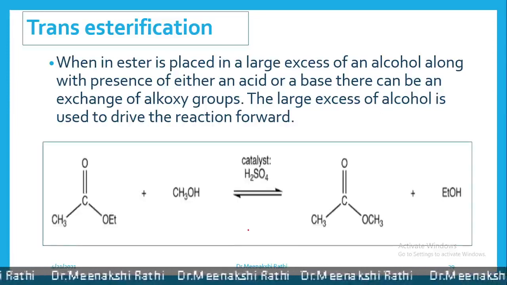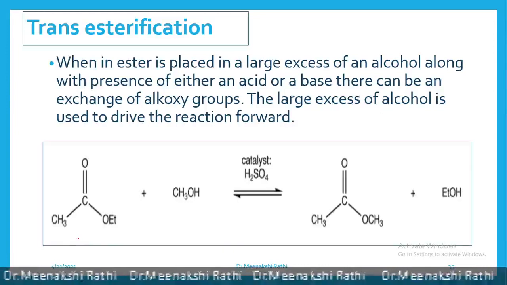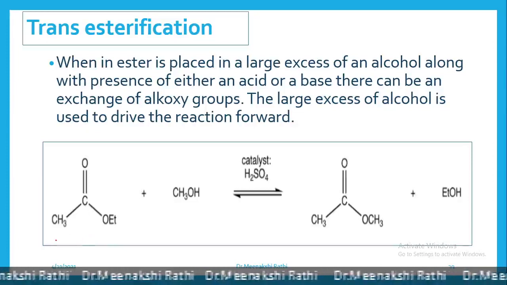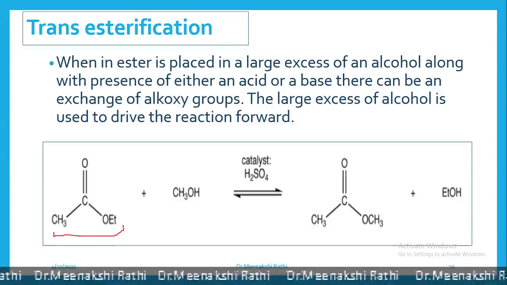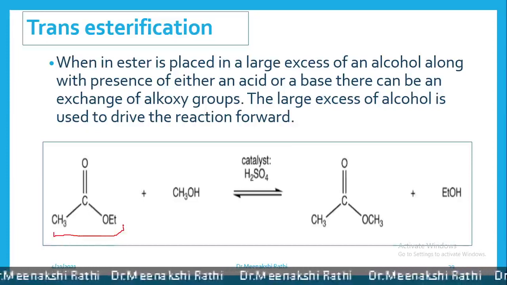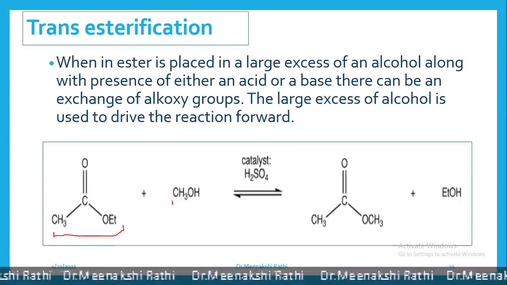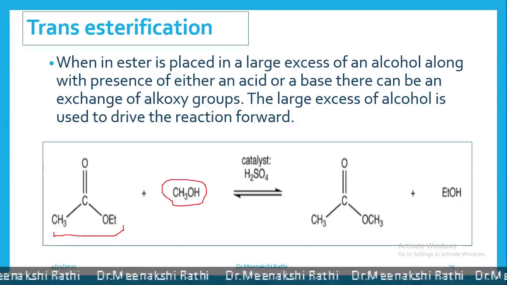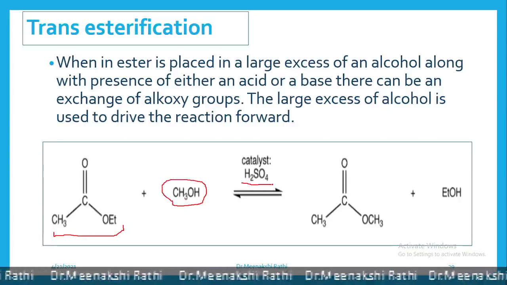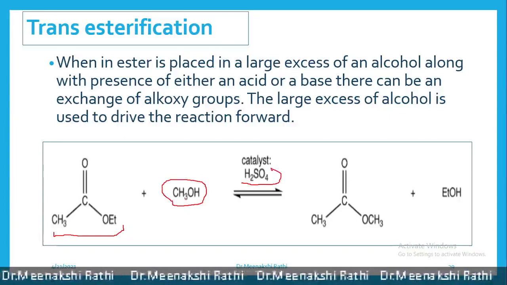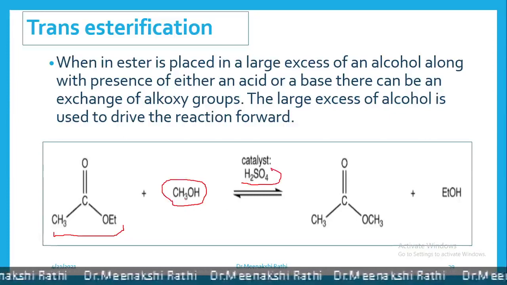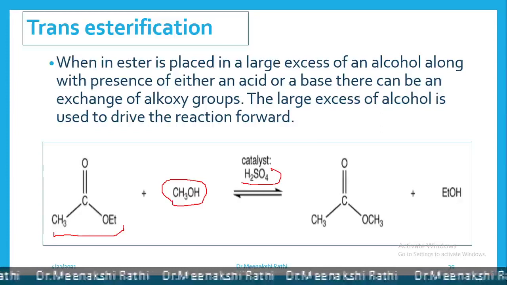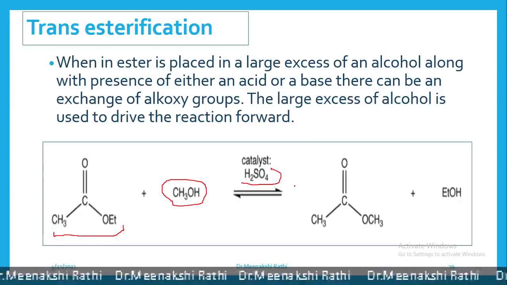See here, this example. This is ethyl acetate. This is the ester ethyl acetate. When it is placed in excess of methyl alcohol in presence of acid or base as a catalyst, then here what happened?